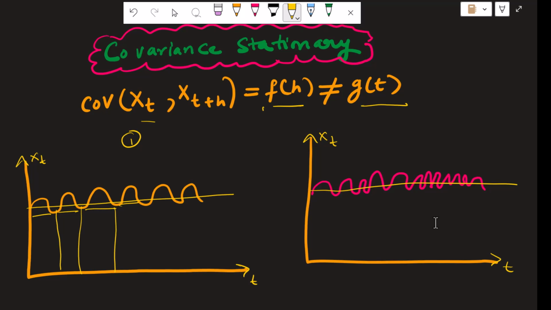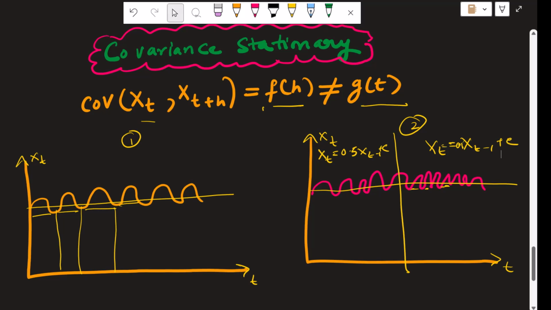Well, if we have a look at series 2 and try to identify the relationship between the lags, let's say we have xt and xt minus 1. On the left side of this figure, we might have a relationship like xt minus 1 plus something, while on this side the relationship between the lags will change, maybe minus 0.5 plus c. And so this series violates the condition of covariance stationarity, while the other remains appropriate.